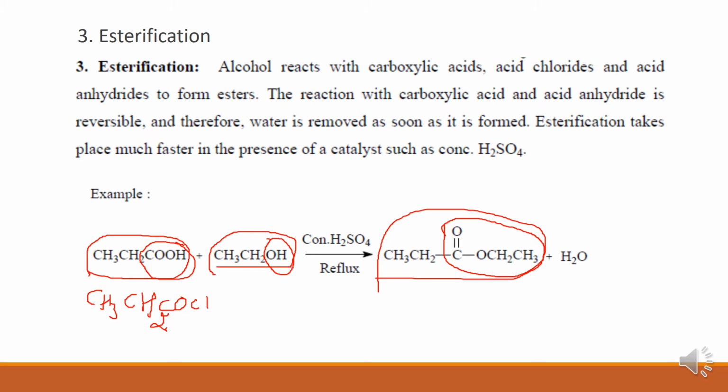So to convert, the catalyst is required, that is concentrated H2SO4. Remember.